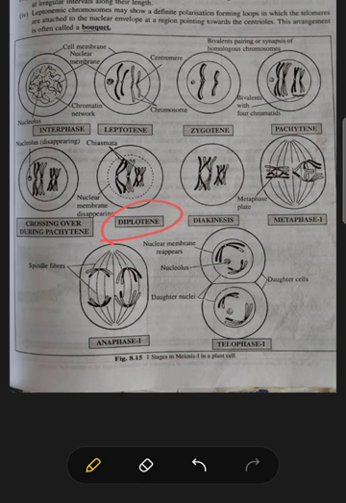And finally, during diakinesis, what happens? The stage of meiosis during which chromosome contraction increases and chiasmata are fully terminalized. Now the chiasmata that were formed during the pachytene stage contract very fast, so the chromosome contraction increases and the chiasmata are fully terminalized, or end up at the end of the chromosome.